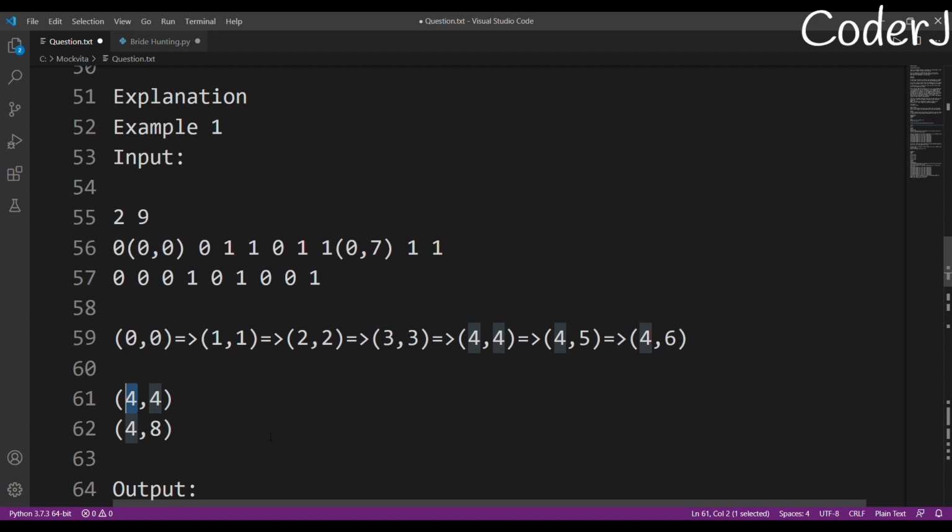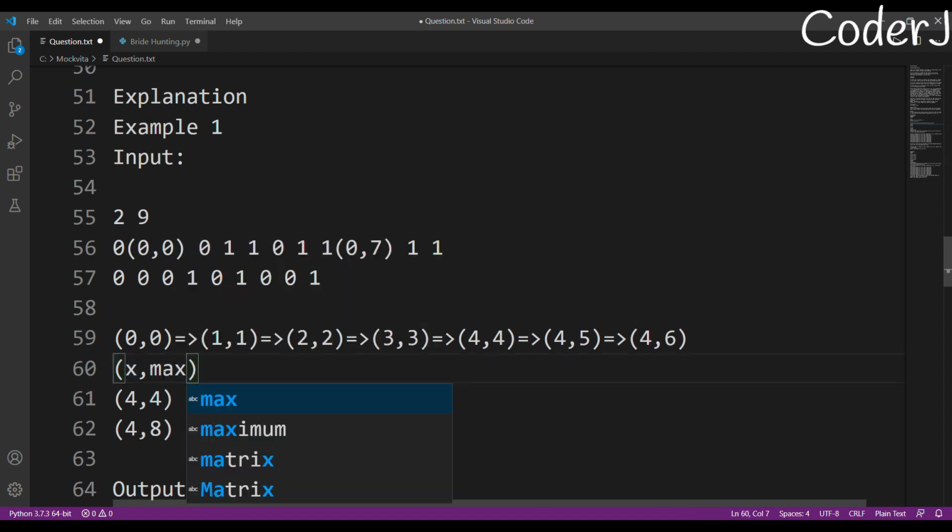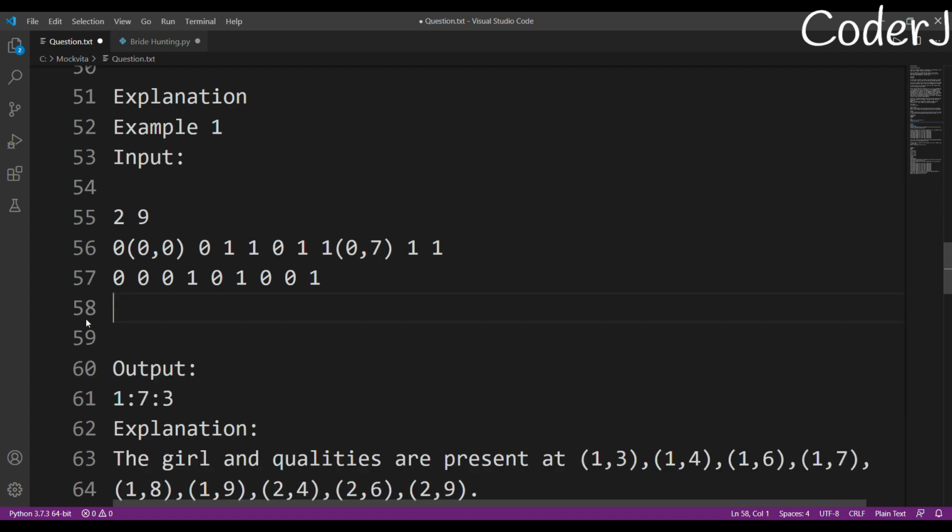So basically, if you want to find the distance, you just find the maximum of x or y, because the coordinate is in the form x comma y. To find the total number of steps from 0 0 to x comma y, just take max. This is very basic. Just take max and you will know the number of steps. I hope you have got it by now.